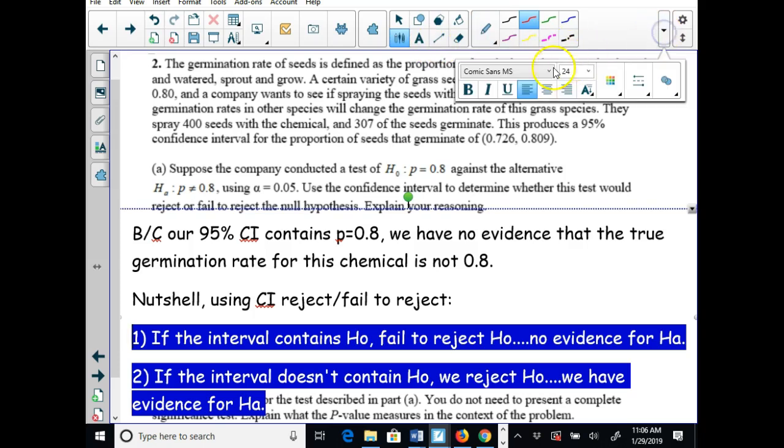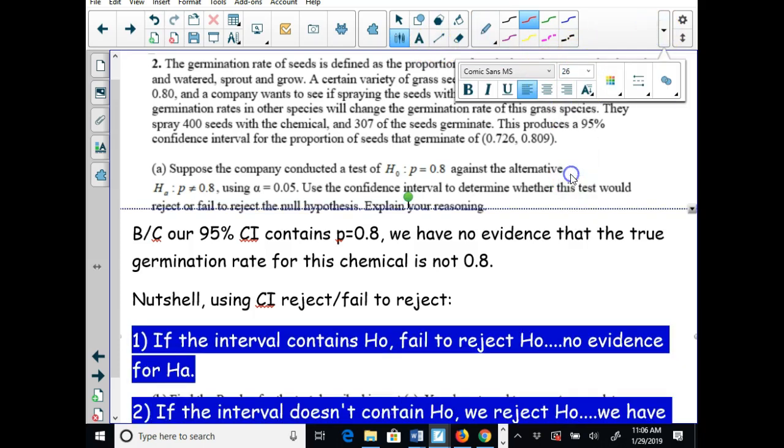Give me 1 second to make this a little smaller. Not bigger, smaller, excuse me.